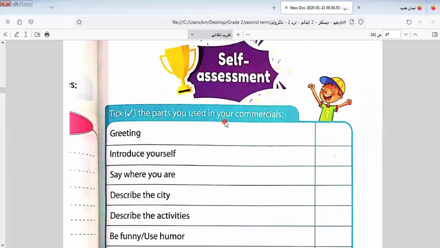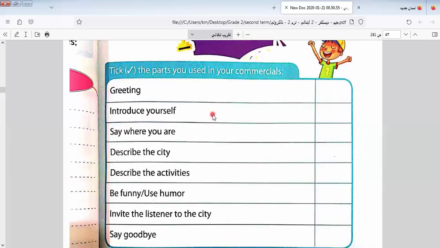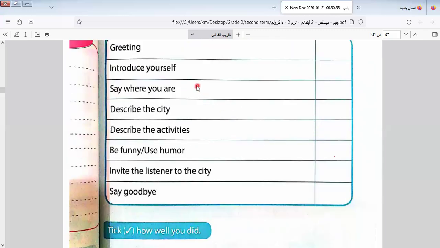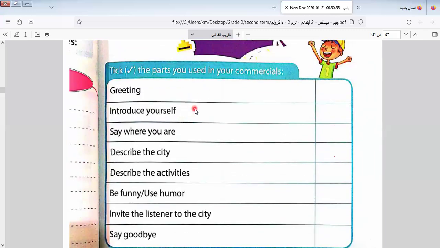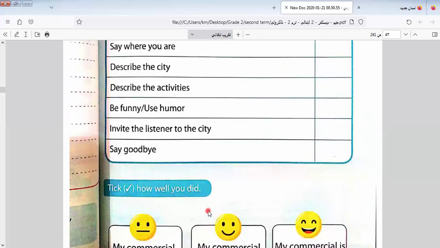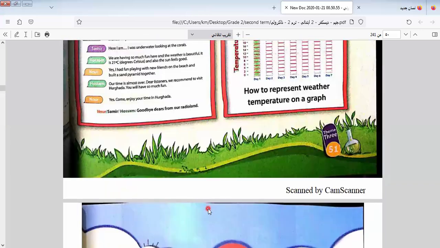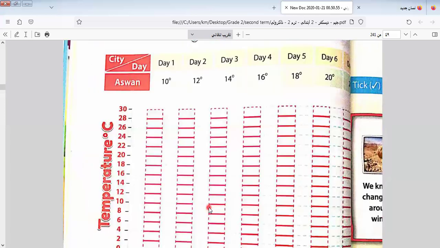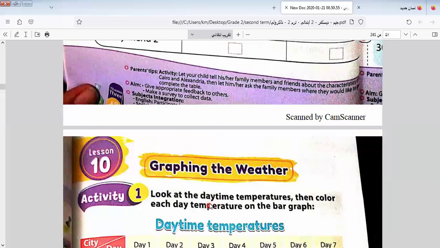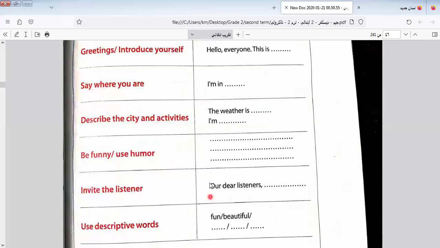Here we have a self-assessment that we use to check that we know the commercial. We write grading, introduce yourself, and say where you are. So this is the details that we write. Describe the activities. Be funny. Invite listener to the city and say goodbye, as we know here in this part.